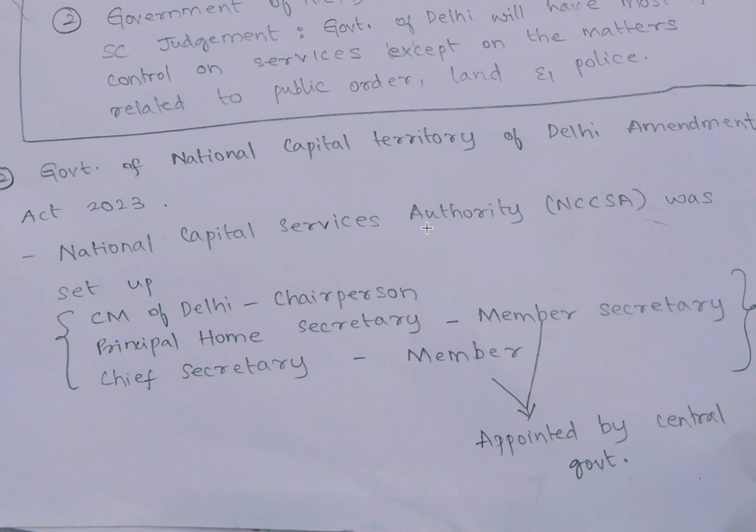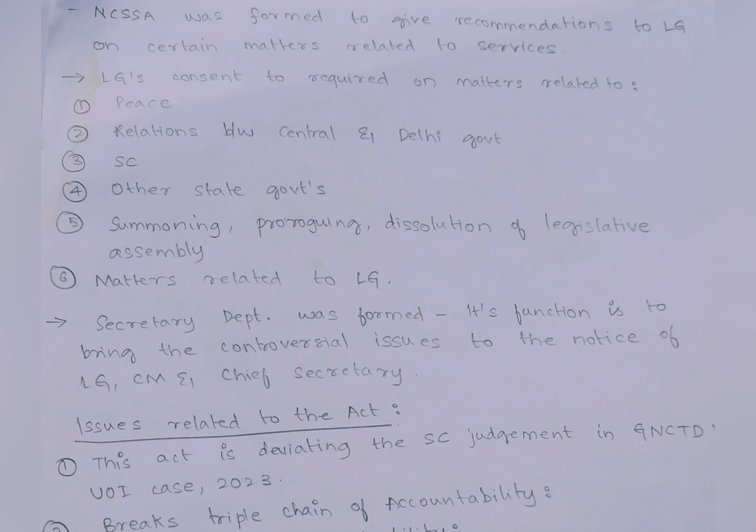It was set up. So it consists of the Chief Minister of Delhi as a chairperson, the Principal Home Secretary of Delhi Government as a member secretary, and the Chief Secretary of Delhi Government as the member. Okay, so here the Principal Home Secretary and the Chief Secretary will be appointed by the central government. Okay, so here the NCCSA, that is the National Capital Civil Services Authority, is formed to give recommendations to the Lieutenant Governor on certain matters related to the services.